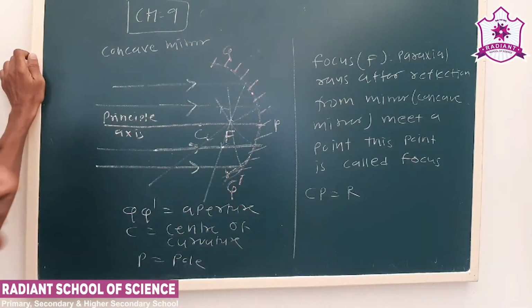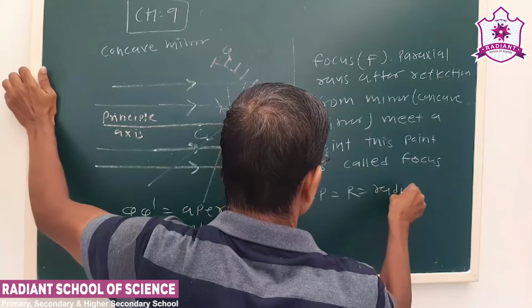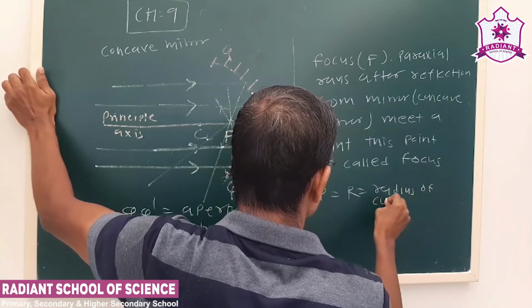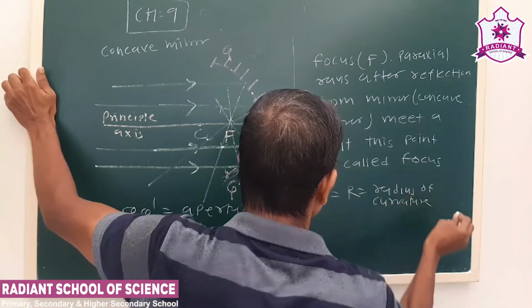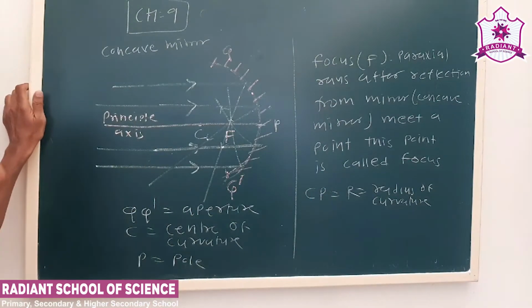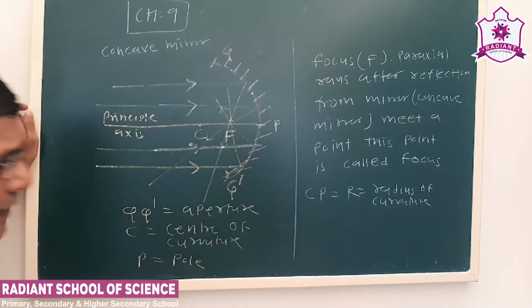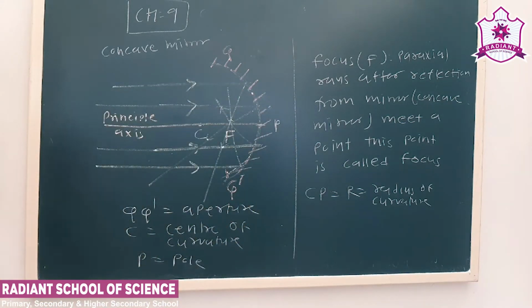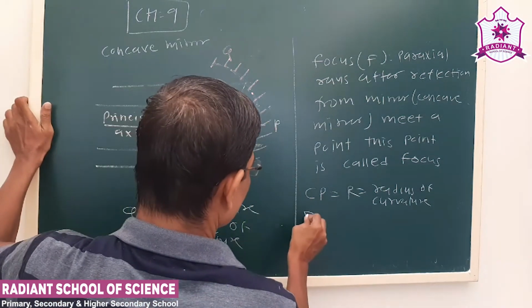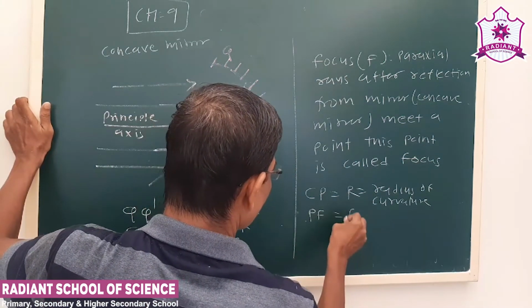This is the radius of curvature. Later on, we'll prove the relation between the radius of curvature and the focal length. See this distance FP or PF is called f.